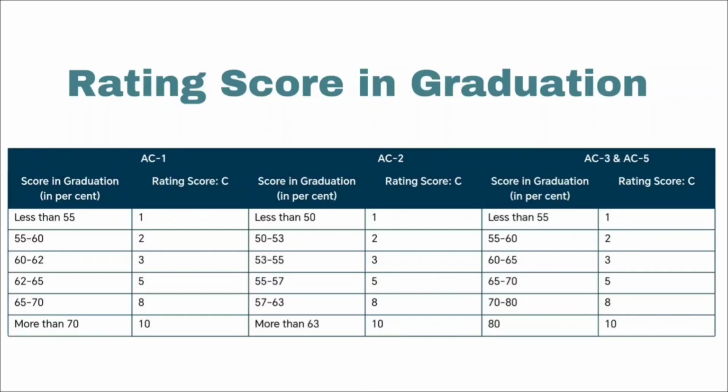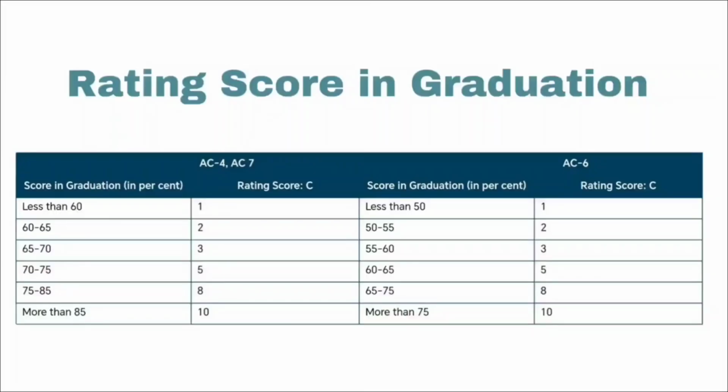If it is in between AC3 to AC5, and your percentage is less than 55, then your rating score will be 1. For 55 to 60, it is 2. For 60 to 65, it is 3. For 65 to 70, it is 5. For 70 to 80, it is 8. And if it is above 80, then your rating score will be 10.